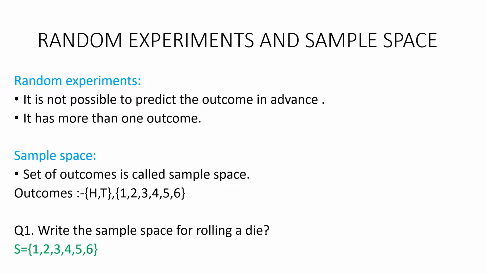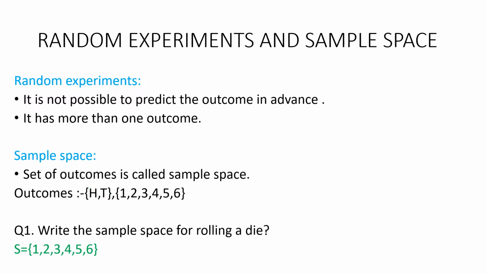Sample space. A set of outcomes is called a sample space, and a set is denoted with curly braces, as you see here, which are the brackets for sets. The example for a coin is {H, T} in curly braces, and for a die it is the numbers 1 to 6 in curly braces.